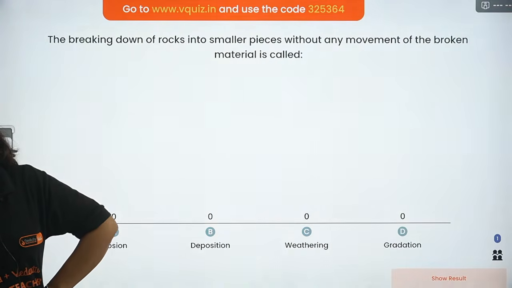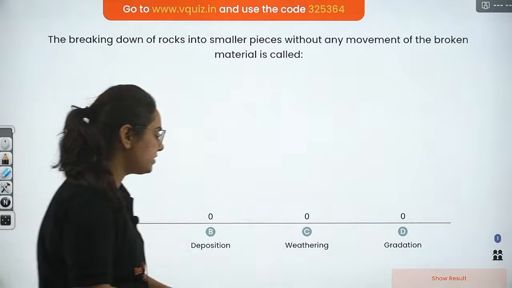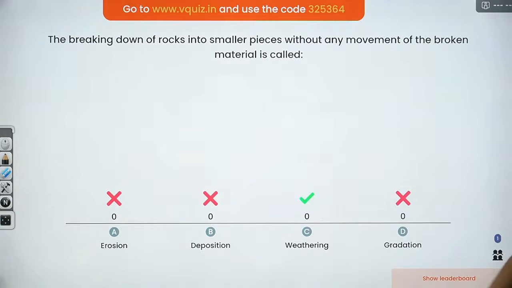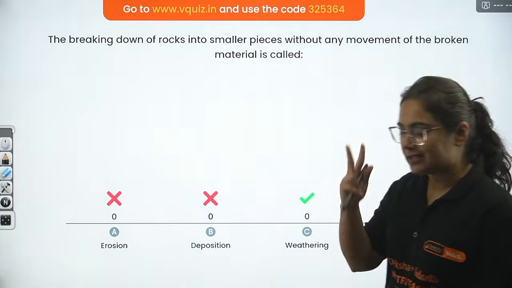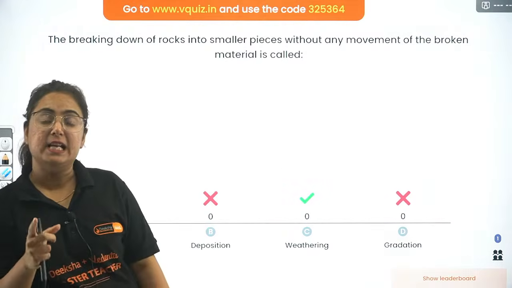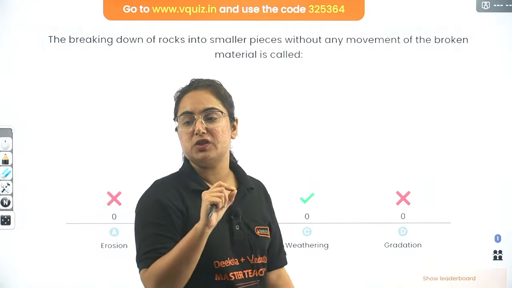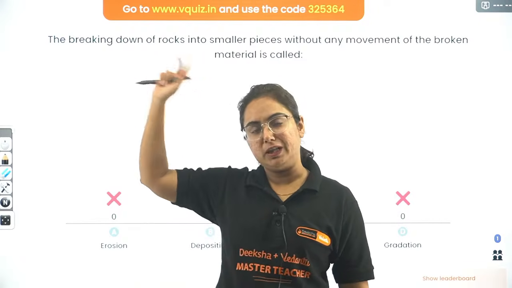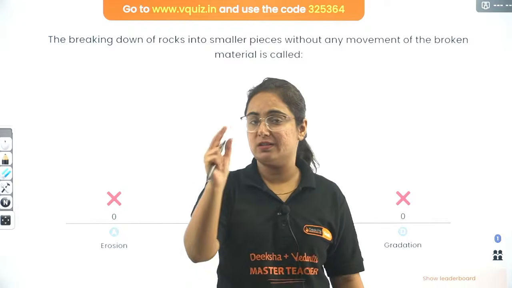Okay, I got many answers as weathering, C, weathering. Okay, great. Let's check. So, what is the correct answer to this question? And it is exactly weathering. Two processes we have studied in this chapter were weathering and erosion, right? For subjective type questions, majority of the time the question can be to write the difference between erosion and weathering. Mark my words, it is going to come.